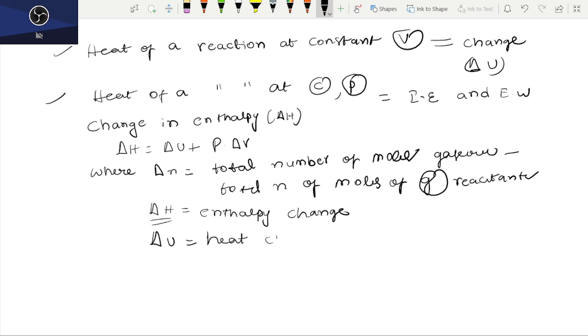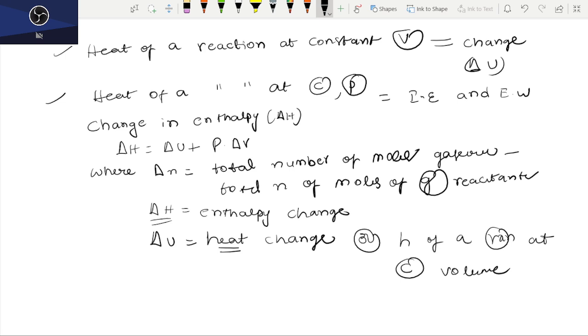I'm talking about heat change here only, not enthalpy change: heat change or heat of reaction at constant volume.